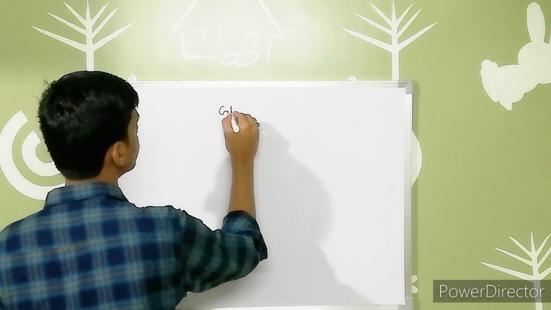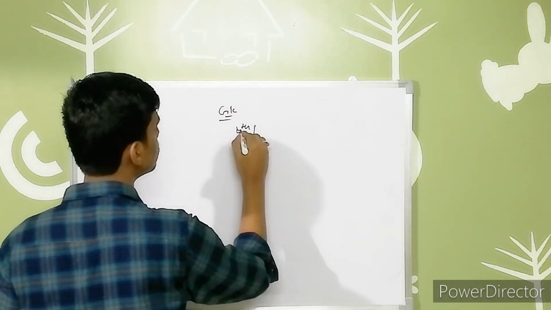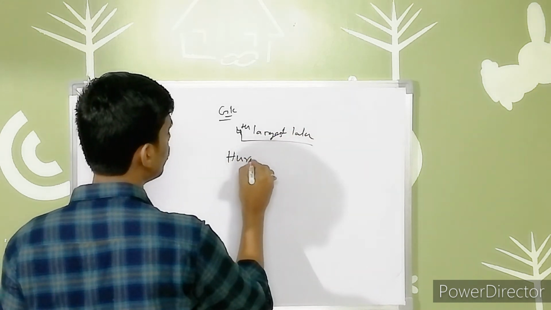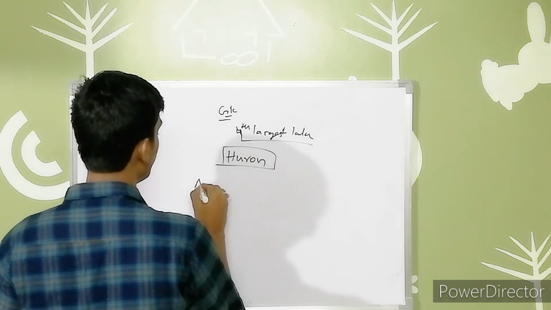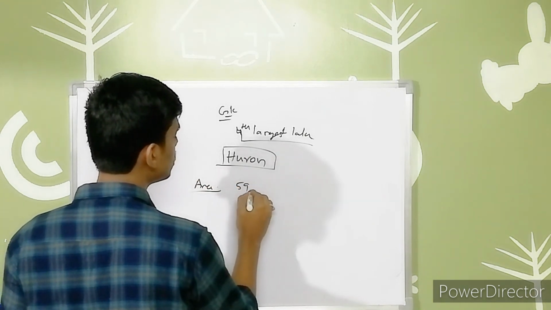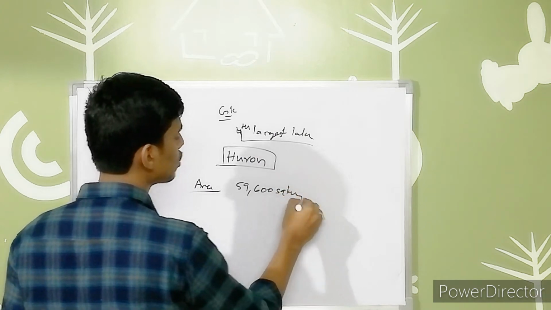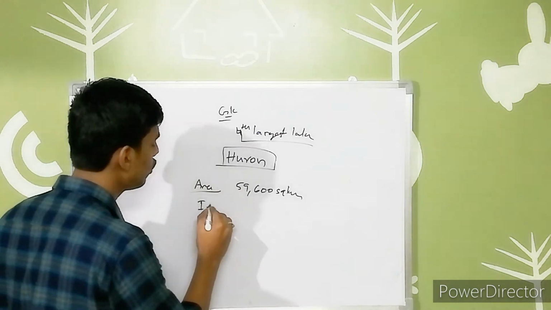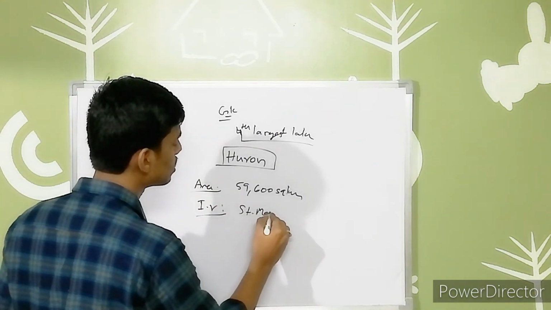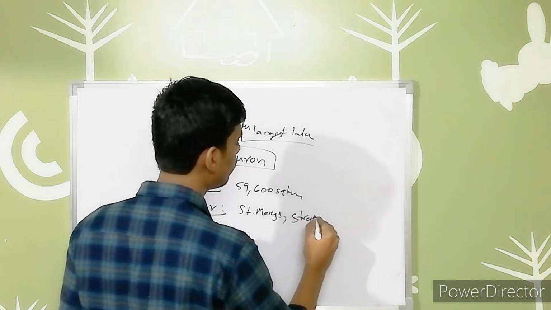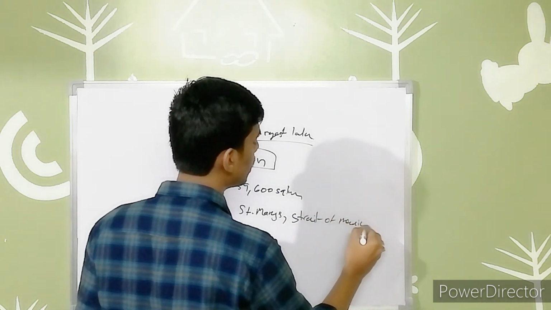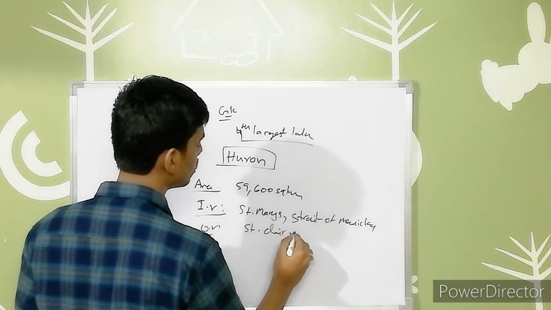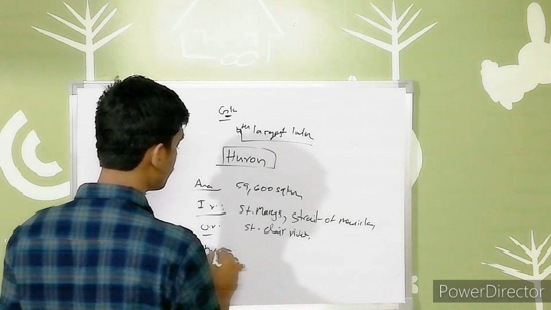Now today our GK part. The fourth largest lake is Lake Huron. It has an area of 59,600 square kilometers. As usual, when you are talking about a lake, there may be inflowing rivers and outflowing rivers. The inflowing rivers are Saint Mary's and the Straits of Mackinac. The outflowing river is the Saint Clair River, and it is of the type glacier.